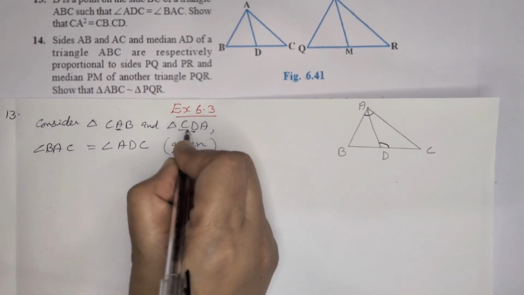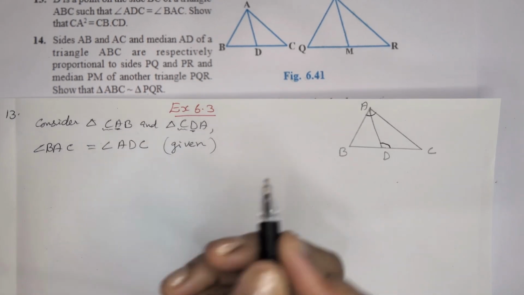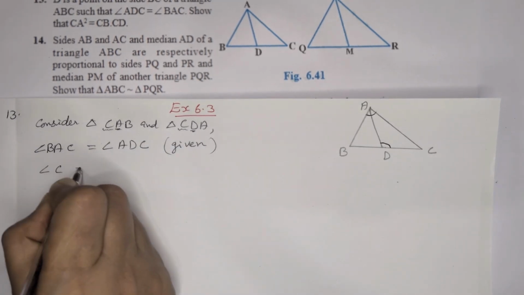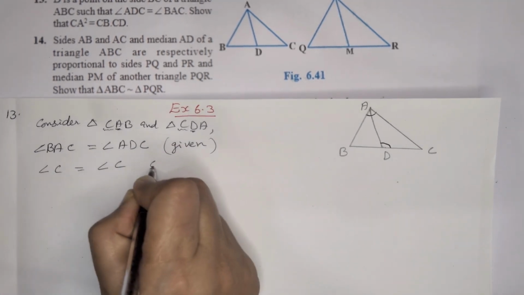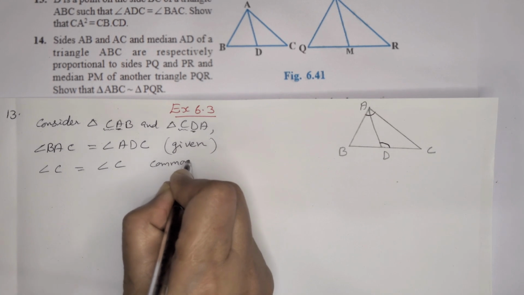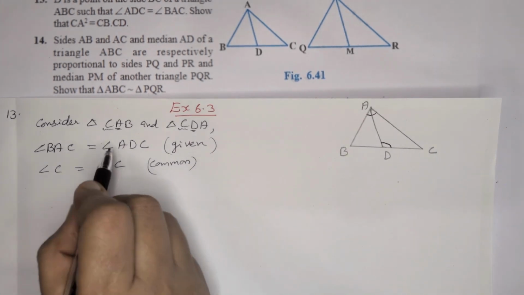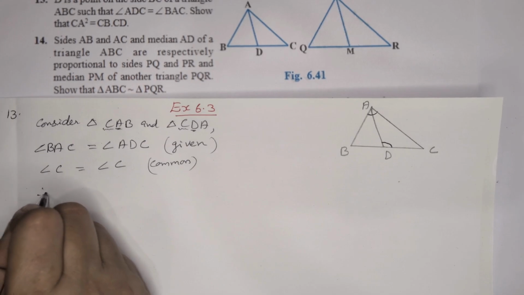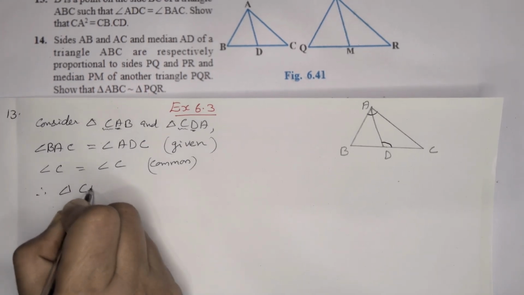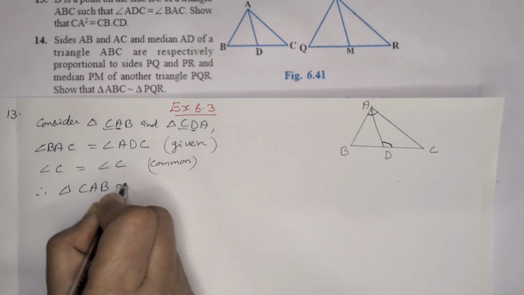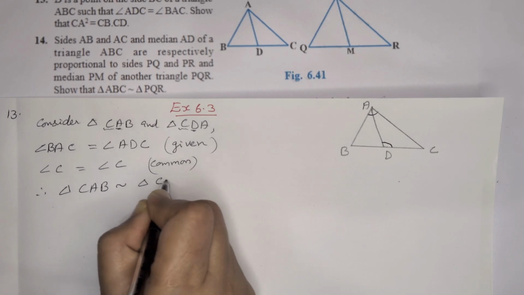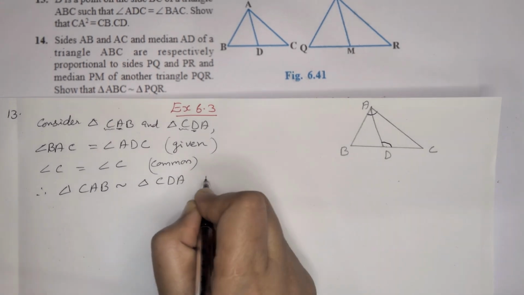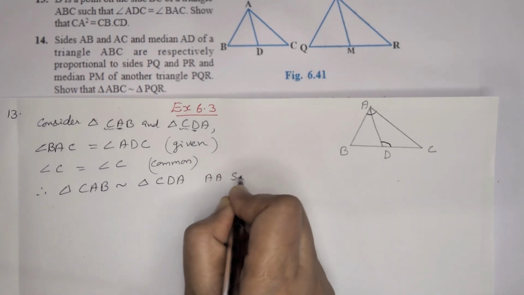Then angle C is common in both triangles: angle C is equal to angle C, common. Then we can say these two triangles are similar. Therefore, triangle CAB is similar to triangle CDA by AA similarity.